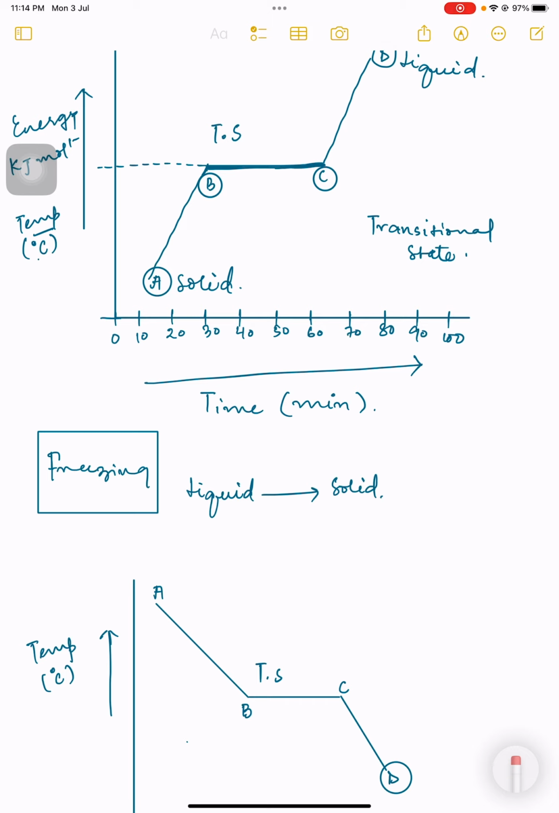So what is happening in the heating process? Forces of attraction are broken. And what is happening in the cooling process? Forces of attraction are developing.